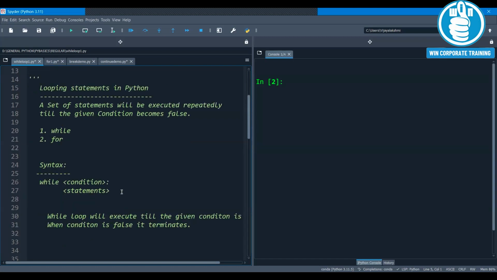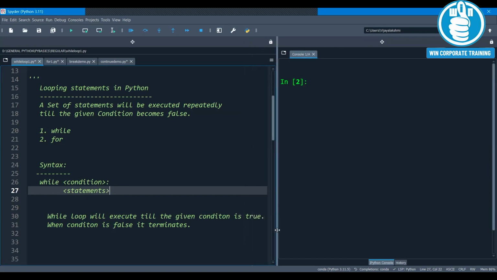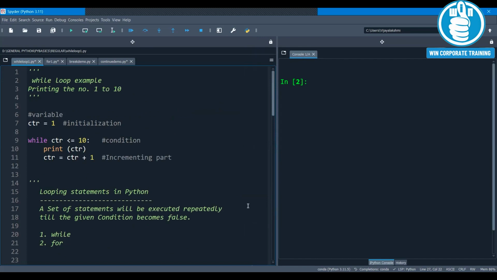This is the syntax of the while loop. After while, you have to give a conditional statement, and conditions will be given using the comparison operators. The while loop will execute as long as the condition is true. When the condition becomes false, the while loop will terminate. Now, let us see an example for the while loop.